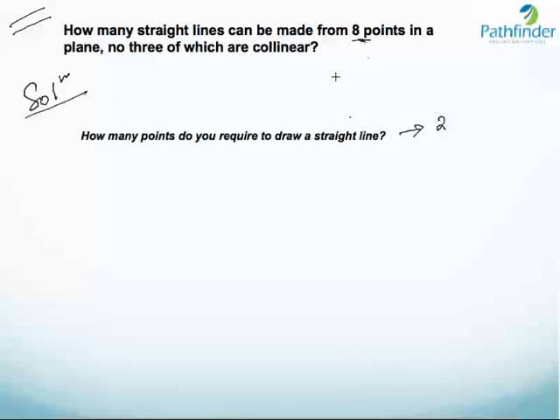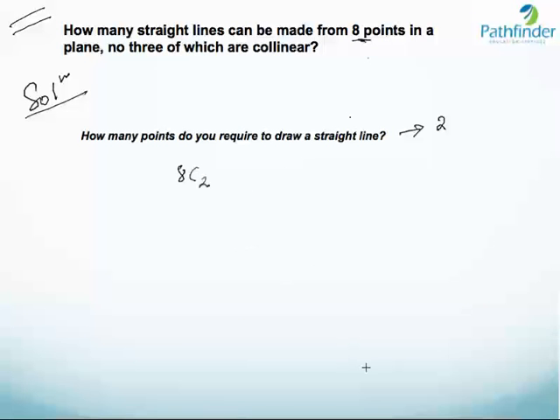So basically, if we have to draw straight lines, we have to select 2 points from 8 points, and we have to find all such groups of 2 points among these 8 points. So in how many ways can you select a group of 2 points from 8? The answer is 8C2. Can you see the similarity which this question shares with the previous two questions, where we had the number of handshakes and where we wanted to find out the number of points of intersection in a plane? Essentially, these are the same concepts.